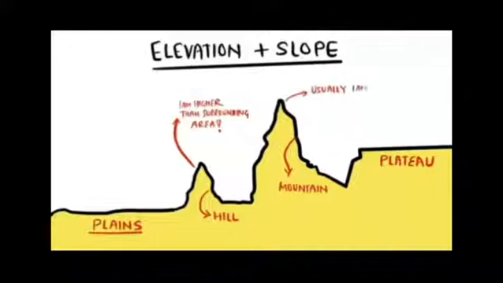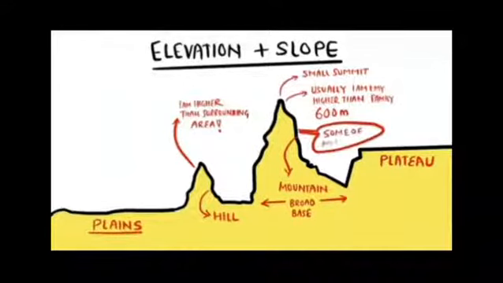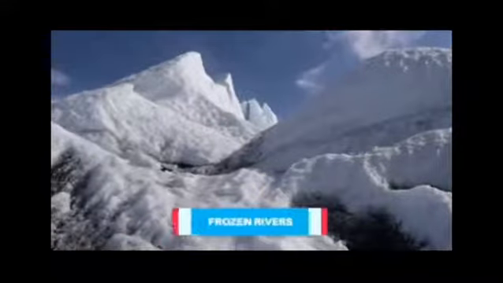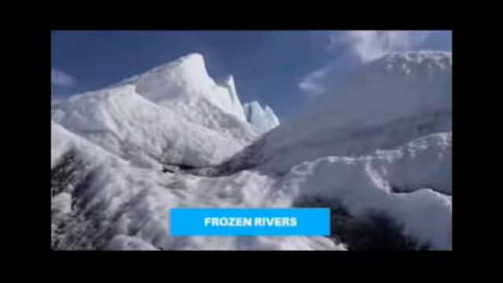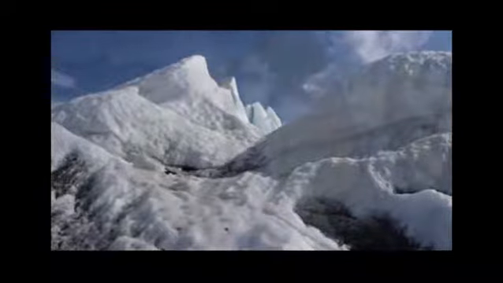Then come the mountains. These are generally higher than hills and reach an elevation of more than 600 meters, and they are termed mountains. Mountains have small summits and broad bases. Some mountains are even higher than clouds, and some have glaciers.